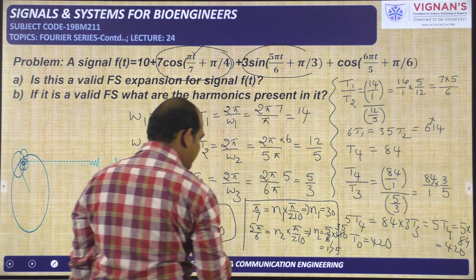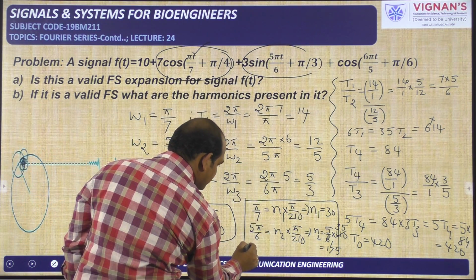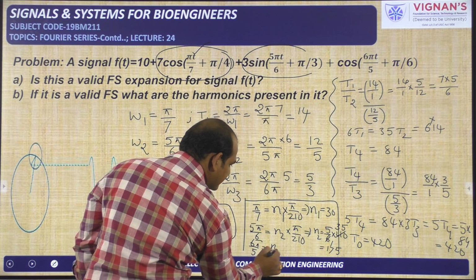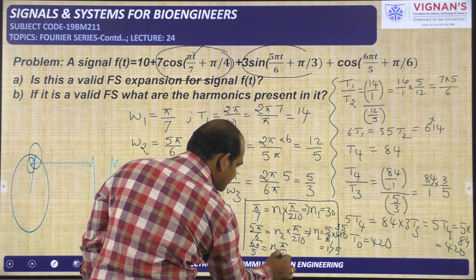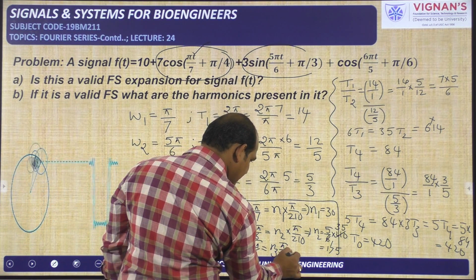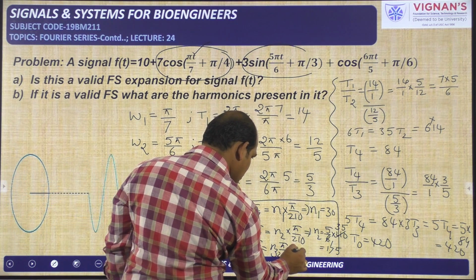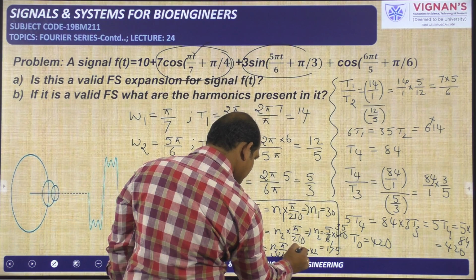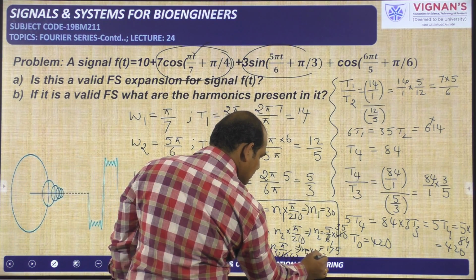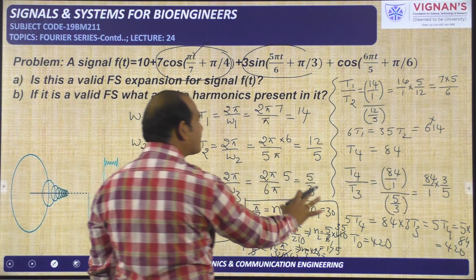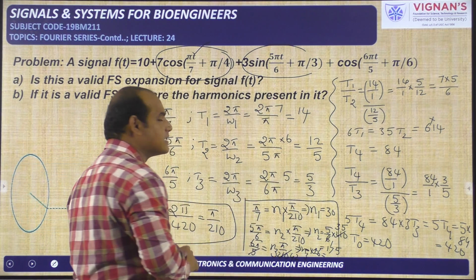Now the third one we need to check, that is 6 pi by 5. 6 pi by 5 is equal to n3 into pi by 210. So 6 1s are 6, 6 4s are 24, and it is 42. So n3 is equal to 42 into 6. That is also an integer only. Okay, and these are the harmonics present in the particular signal.